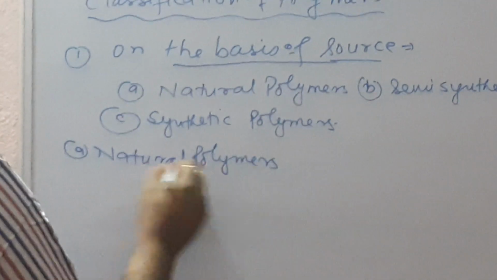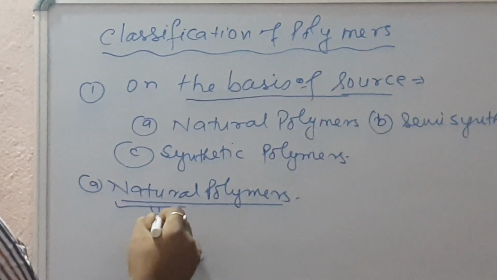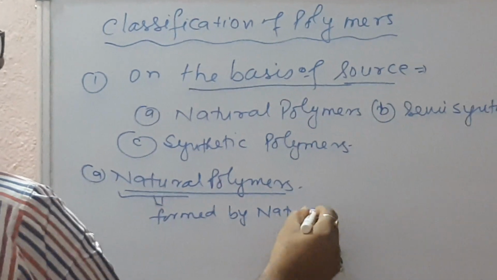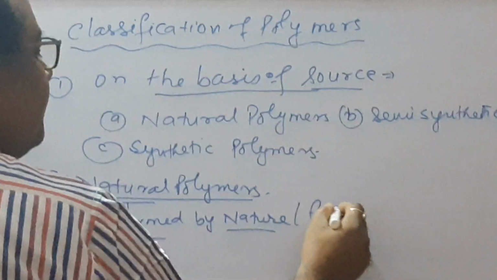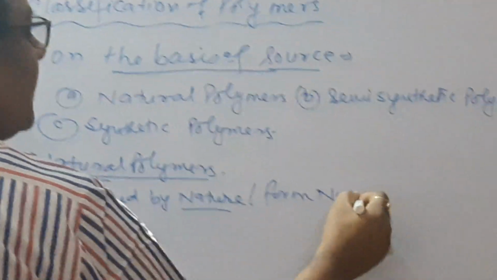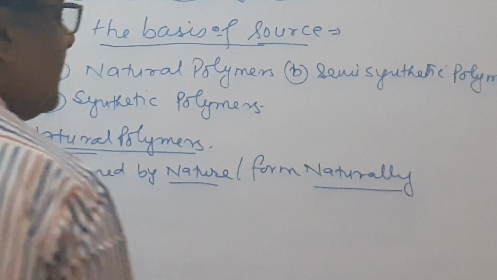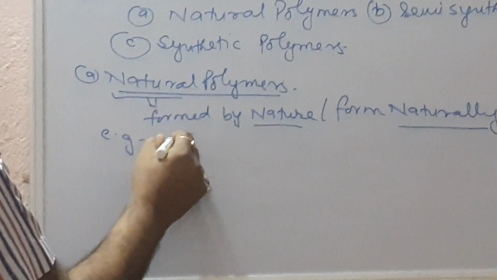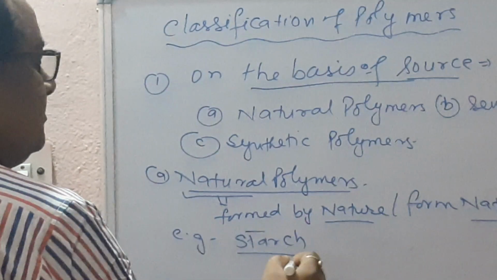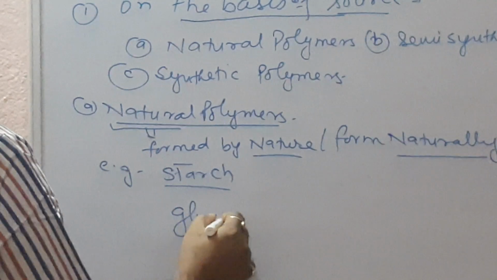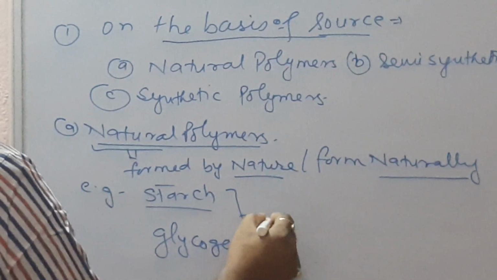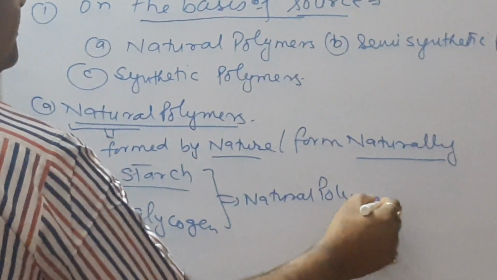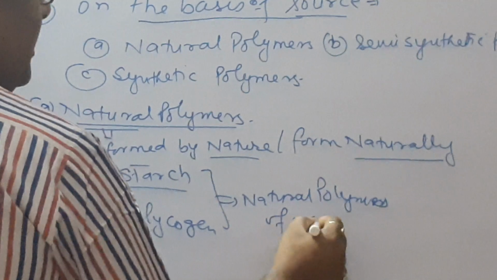Natural polymers are formed by nature, or formed naturally, not by human beings. Their examples are starch and glycogen. Both are natural polymers of alpha-D glucose.